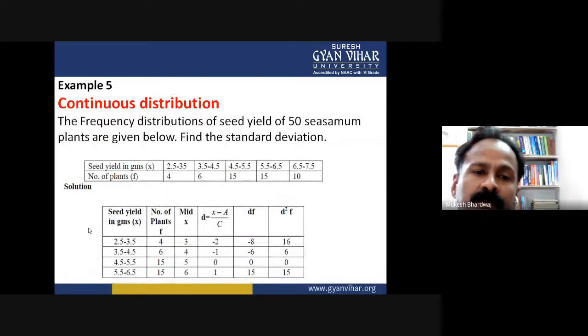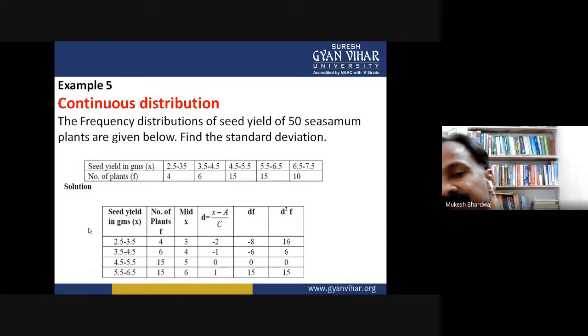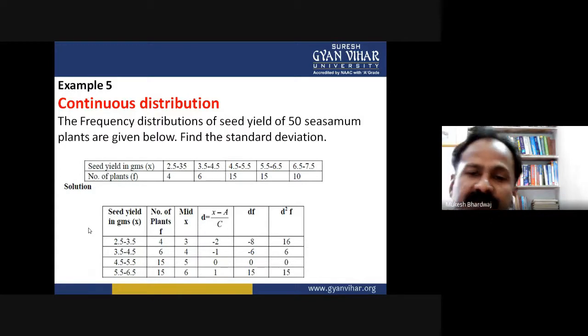Now, for continuous type distribution data, the frequency distribution of yield of 50 shisham plants is given below. In the range of 2.5 to 3.5, 4 plants. In the range of 3.5 to 4.5, seed yield in grams is given by 6 plants. And similarly, in the range of 4.5 to 5.5, in the range of 5.5 to 6.5, and in the range of 6.5 to 7.5.